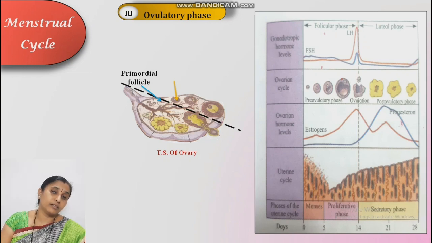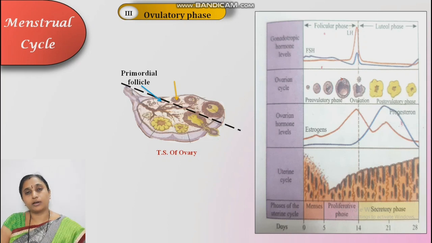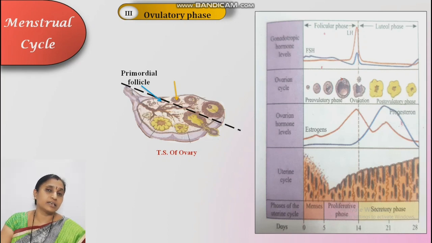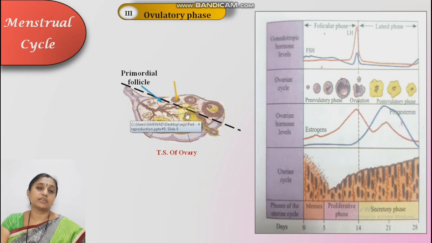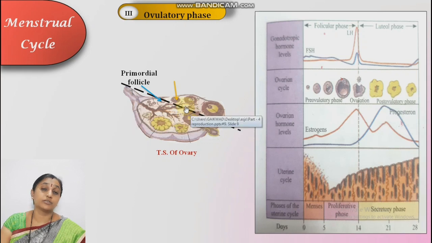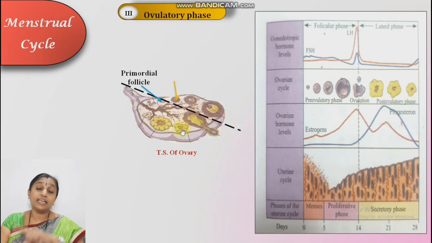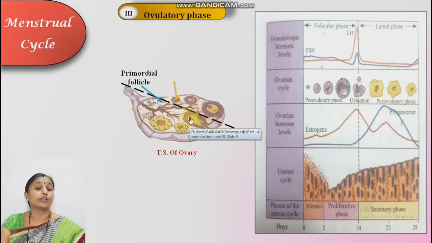Ovum is released when the Graafian follicle gets ruptured. The Graafian follicle ruptures when LH stimulates it. LH breaks the Graafian follicle. From where is LH secreted? It is secreted from the anterior pituitary gland. This LH acts on the Graafian follicle, breaks it, and the ovum is released from the ovary. That process is known as ovulation. And then it converts the empty Graafian follicle into a yellowish body, that is corpus luteum.